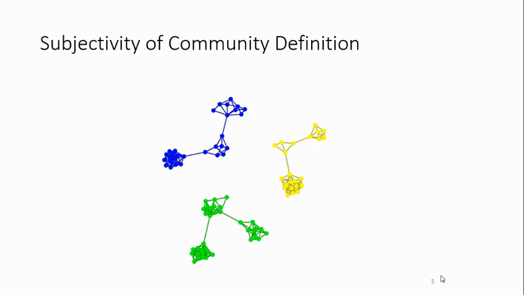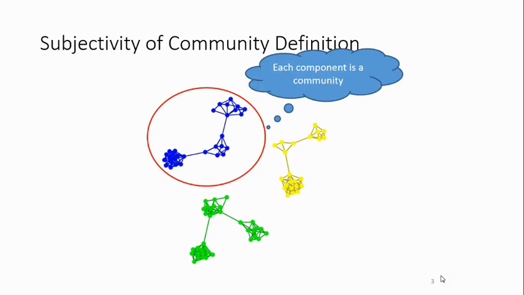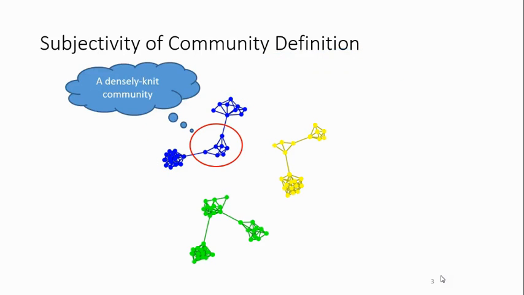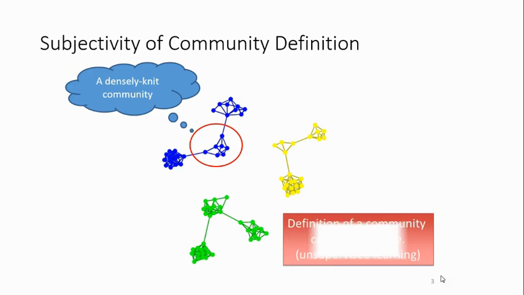So this diagram basically has three different communities. Each component is a separate community, and within one community there can be n number of closely knit communities. So, a definition of community can be subjective.